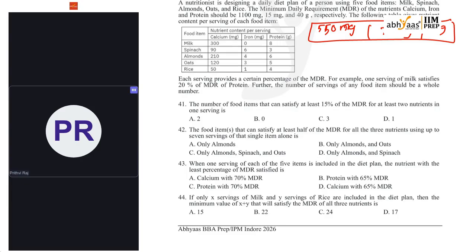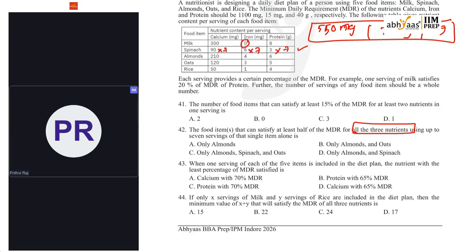So I think milk and all the three nutrients has to be covered. So iron cannot be covered then. Okay, and for this spinach 7 nines 63, 7 6 42, 7 3 21.